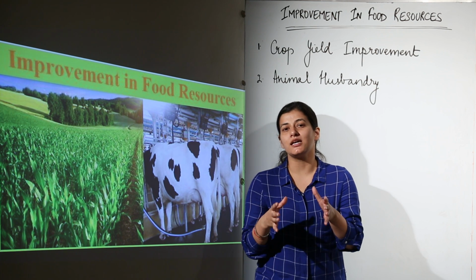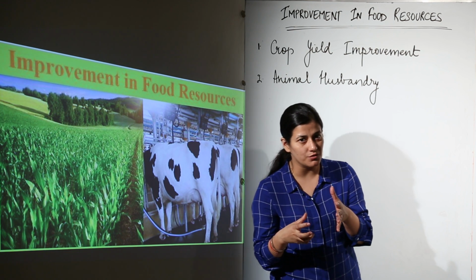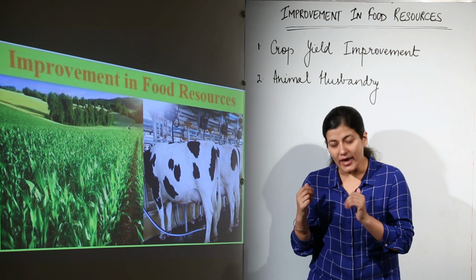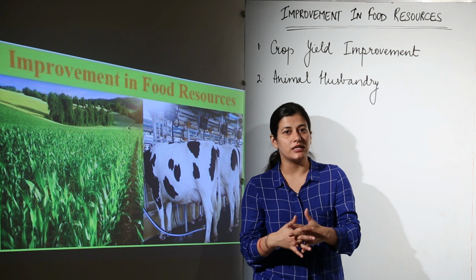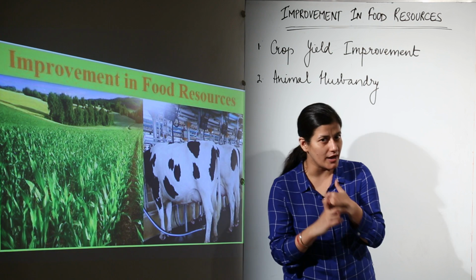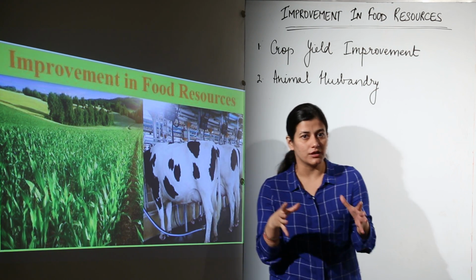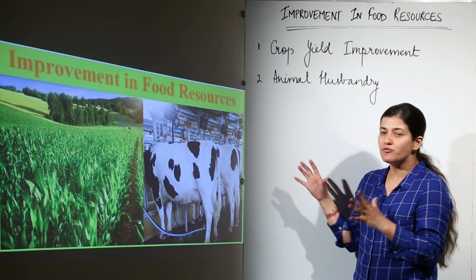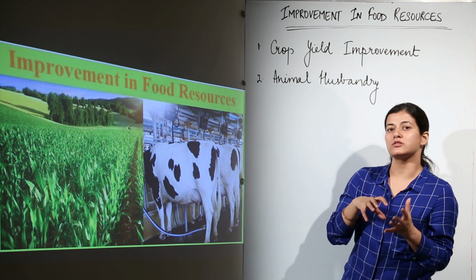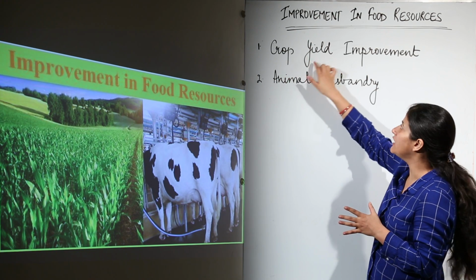Now the responsibility comes on those people who have a scientific mind, who have the knowledge of these crops and the animal produce. Why am I saying crops and animal produce? Because ultimately whatever food you are consuming will have two sources. Either it would come from plants or it would come from animals. So in this chapter we are going to restrict our learning to the improvement in food resources, where two main topics would be dealt. First is the plant sources from which the food is coming, and that is covered under crop yield improvement.